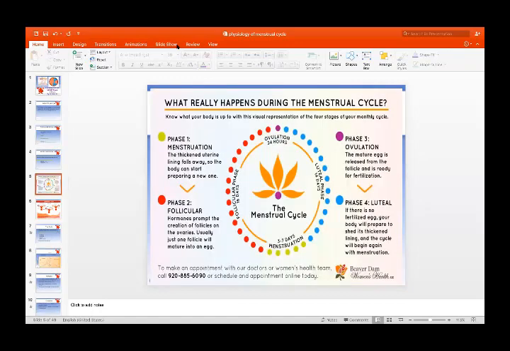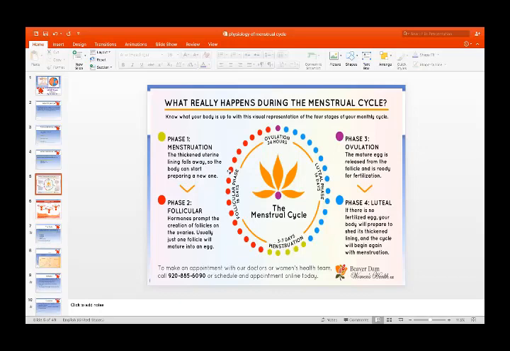So what really happens during the menstrual cycle? There are four stages of your monthly cycle. Phase one is menstruation, as you can see over here. In this, there is shedding of the thickened endometrial lining, and the body will be prepared to produce a new lining.